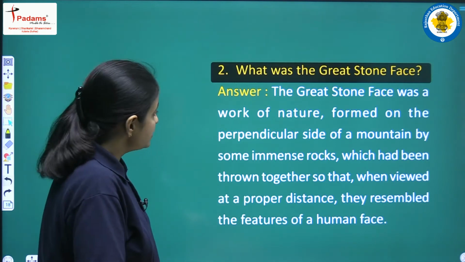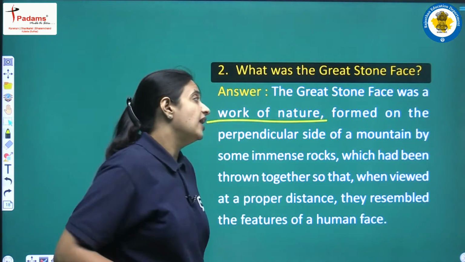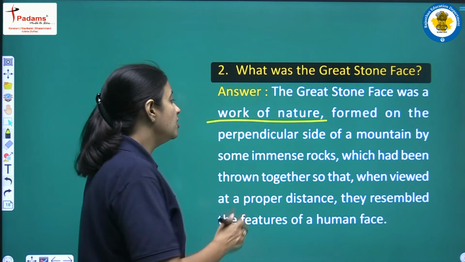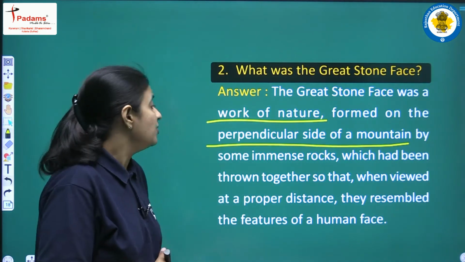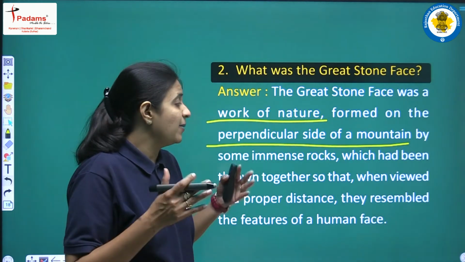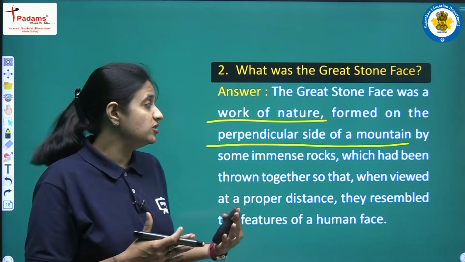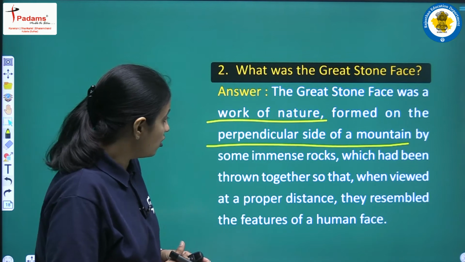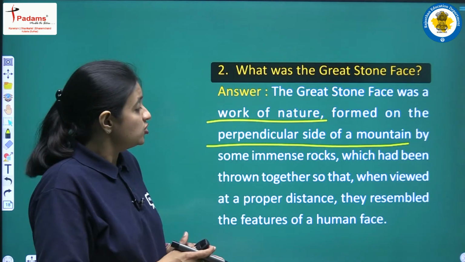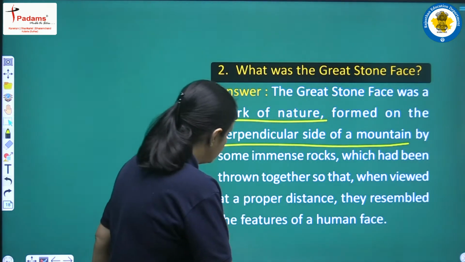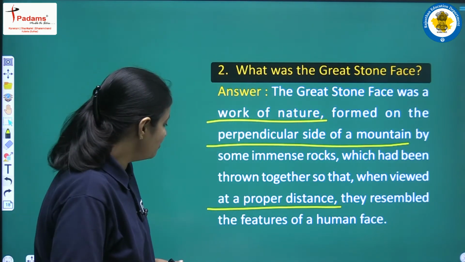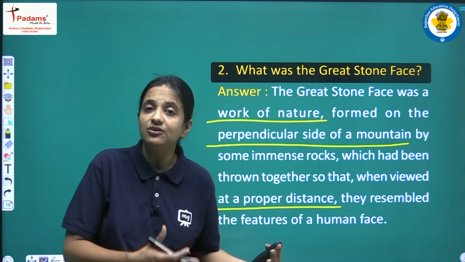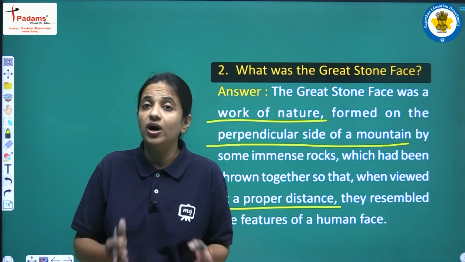So what is this Great Stone Face? This is actually a work of nature, and this face was formed on a perpendicular side of the mountain, the side that was very steep. It was formed by some immense, very huge rocks, and all those rocks have been thrown together so that if someone viewed them from a proper distance, they resembled the features of a human face. So yes, this is actually the work of nature.